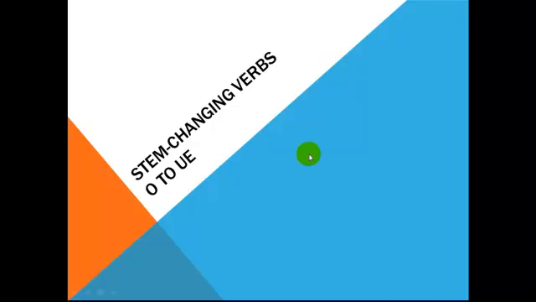Okay, this lesson is on stem changing verbs where the stem will change from O to UE. Now we did some other verbs that changed E to IE and E to I. These will be the ones that will change O to UE. So let's get started.